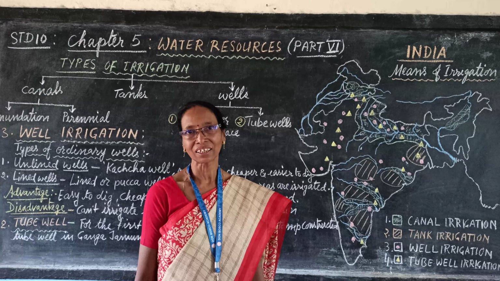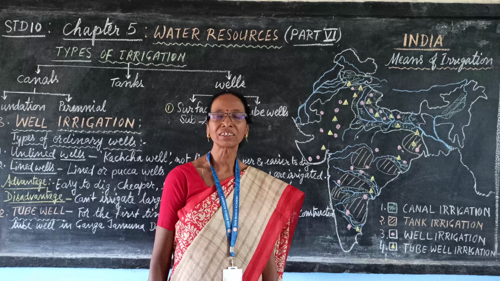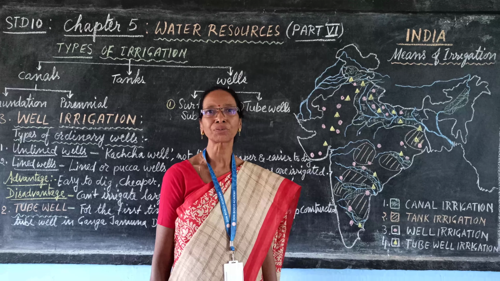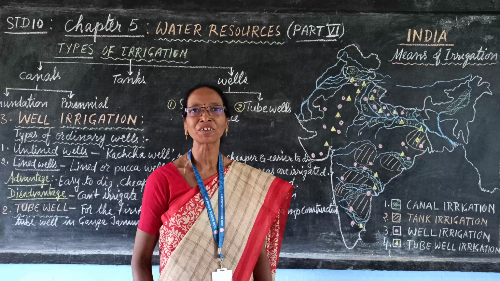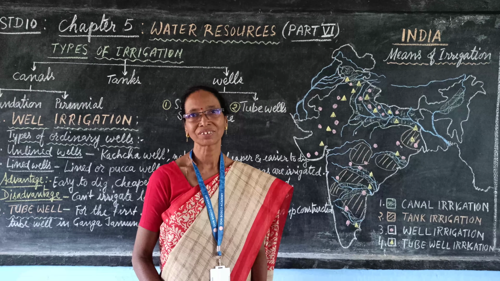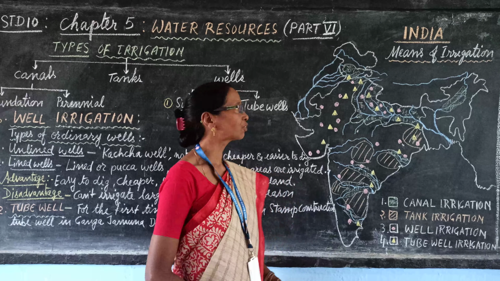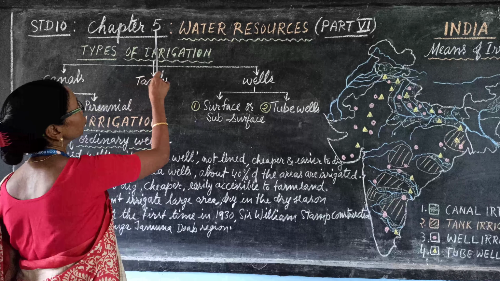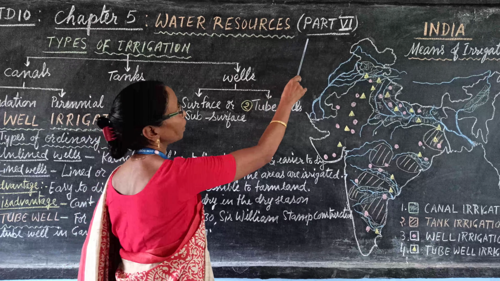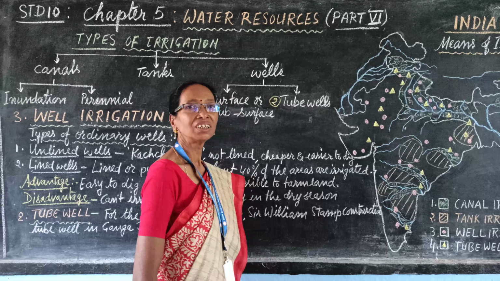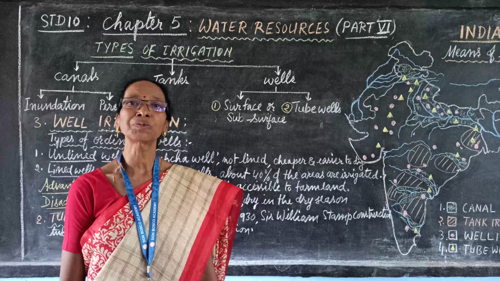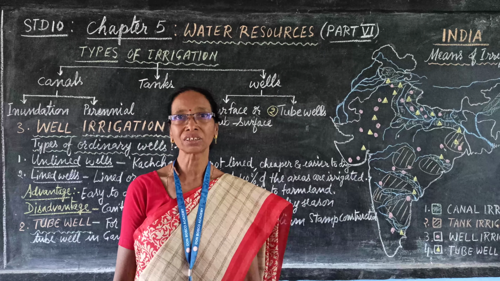Students of Standard 10, you are learning geography. In geography, you are learning about water resources. Today, you are going to learn Chapter 5, Water Resources, Part 6. You are learning about the types of irrigation.